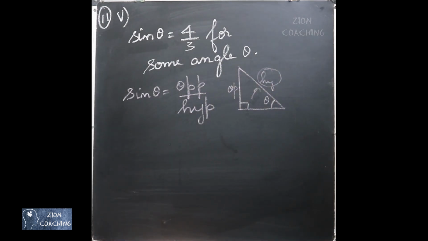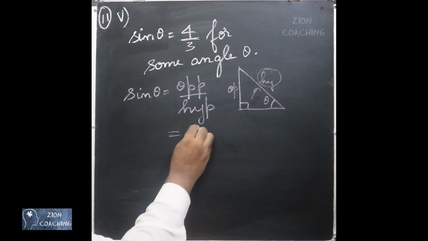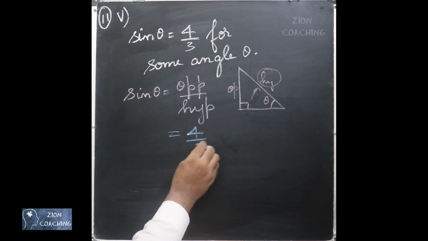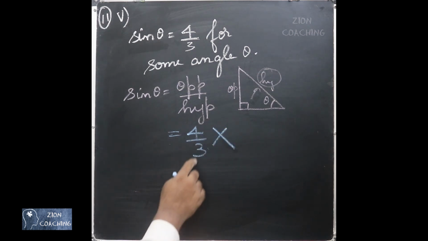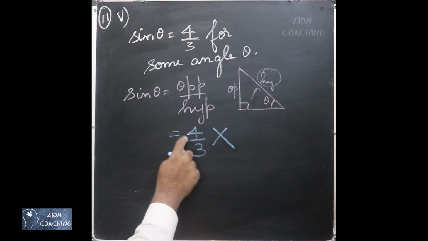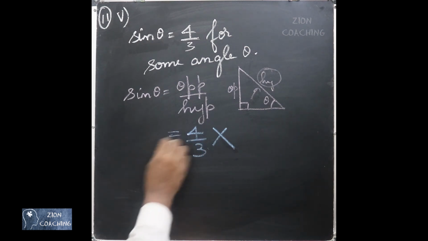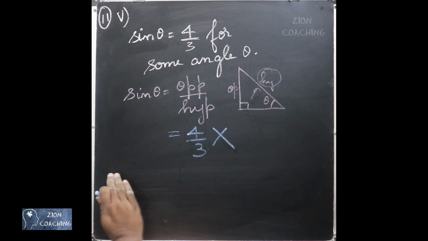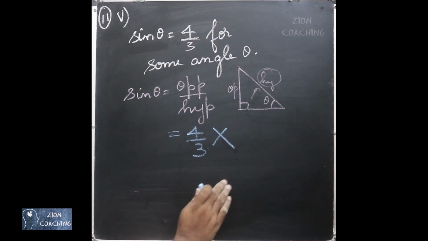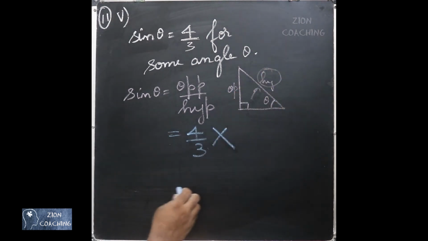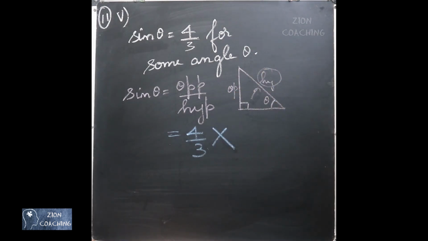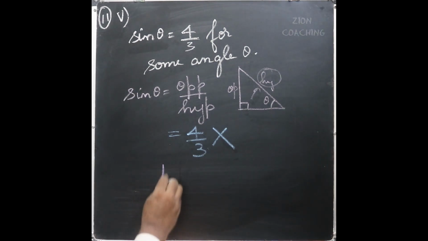But in the given problem they have given the ratio of sin theta to be 4/3. That shows that hypotenuse side is smaller than the opposite side, which is not at all possible. It is a contradiction. It cannot be relevant to the fact that hypotenuse is the longest side. Since it is the condition, we can say that the given statement is false.